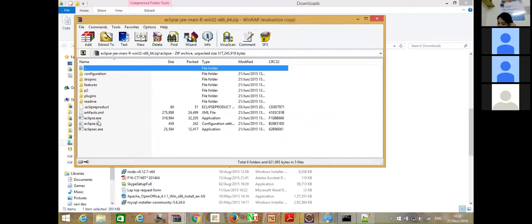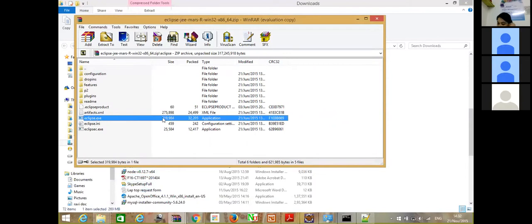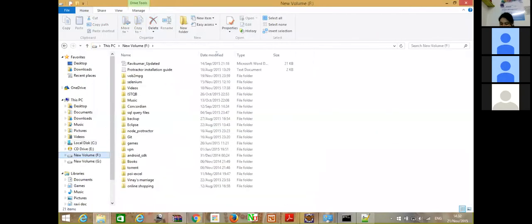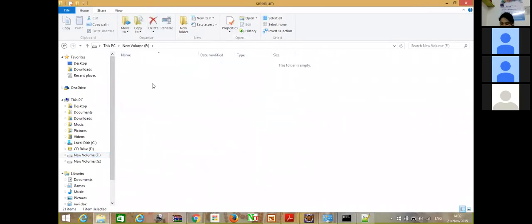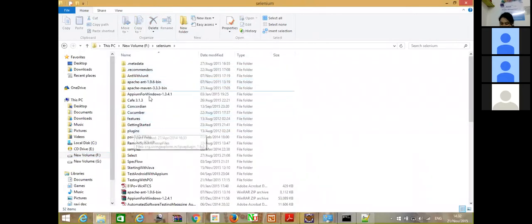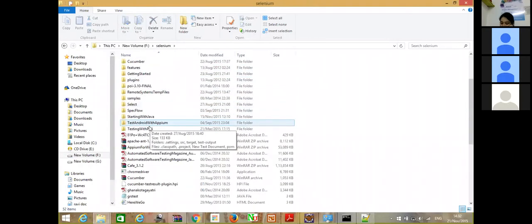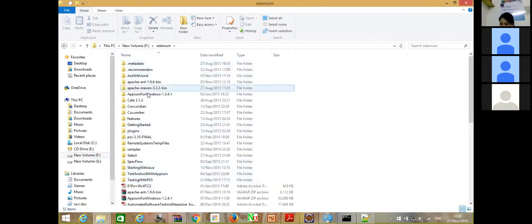This is what you use to run your Eclipse. You don't have to install it. You just extract this folder to some place. I have extracted this to the folder F Selenium, which has my Eclipse and all other setups.